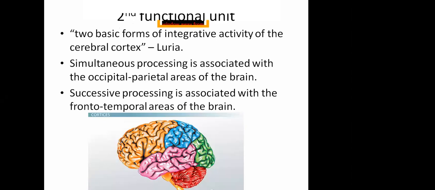Luria said that two basic forms of integrative activity of the cerebral cortex occur. Simultaneous processing is associated with the occipital and parietal areas of the brain. The green part is the occipital part of the brain, and the parietal area is the blue part. This is half of the brain, seen from the side.